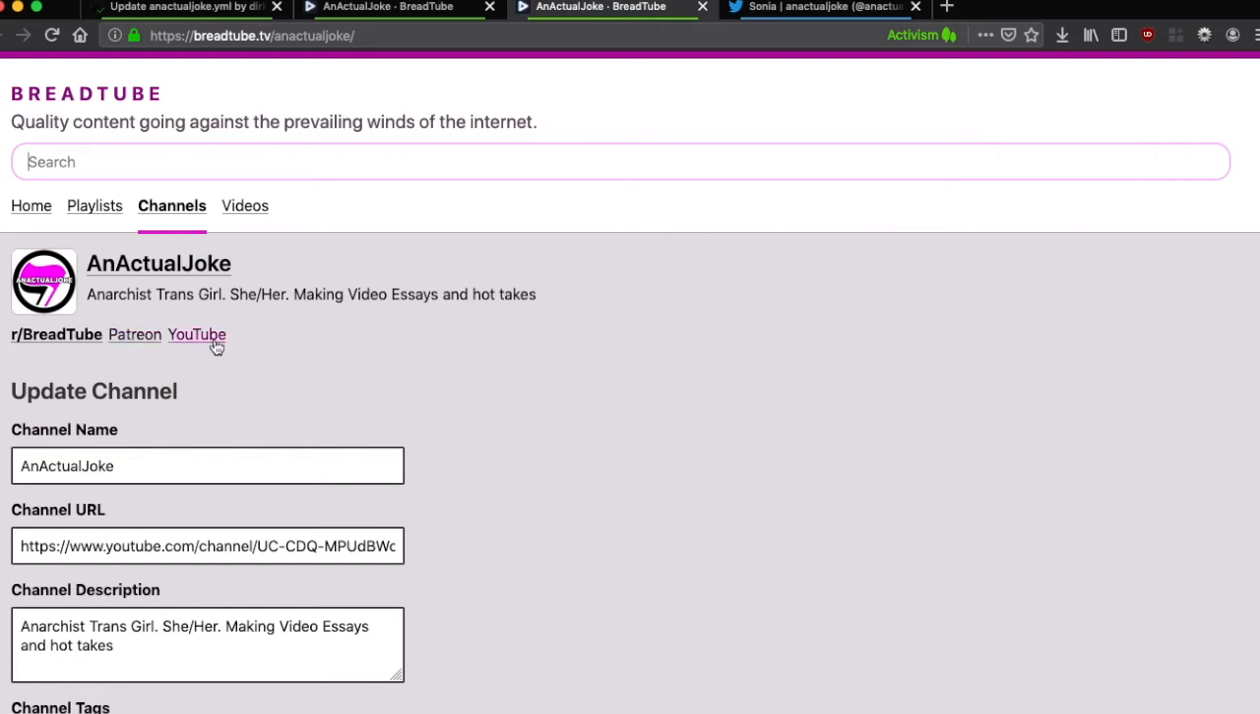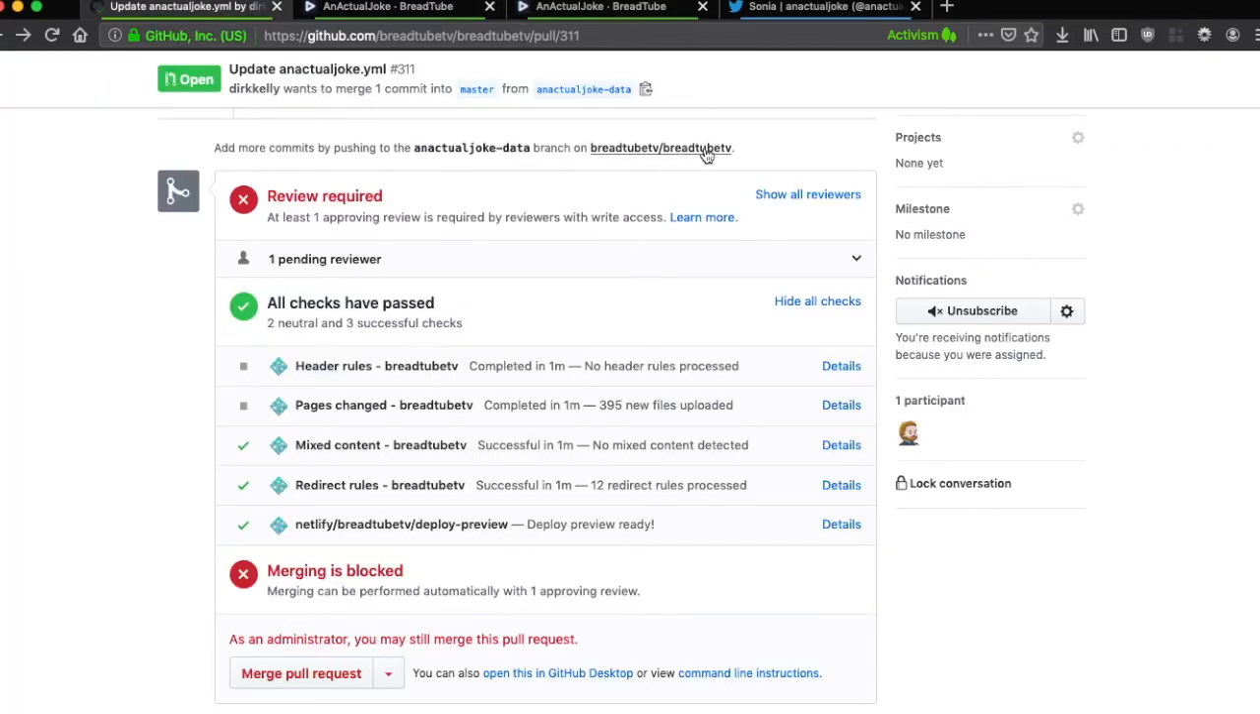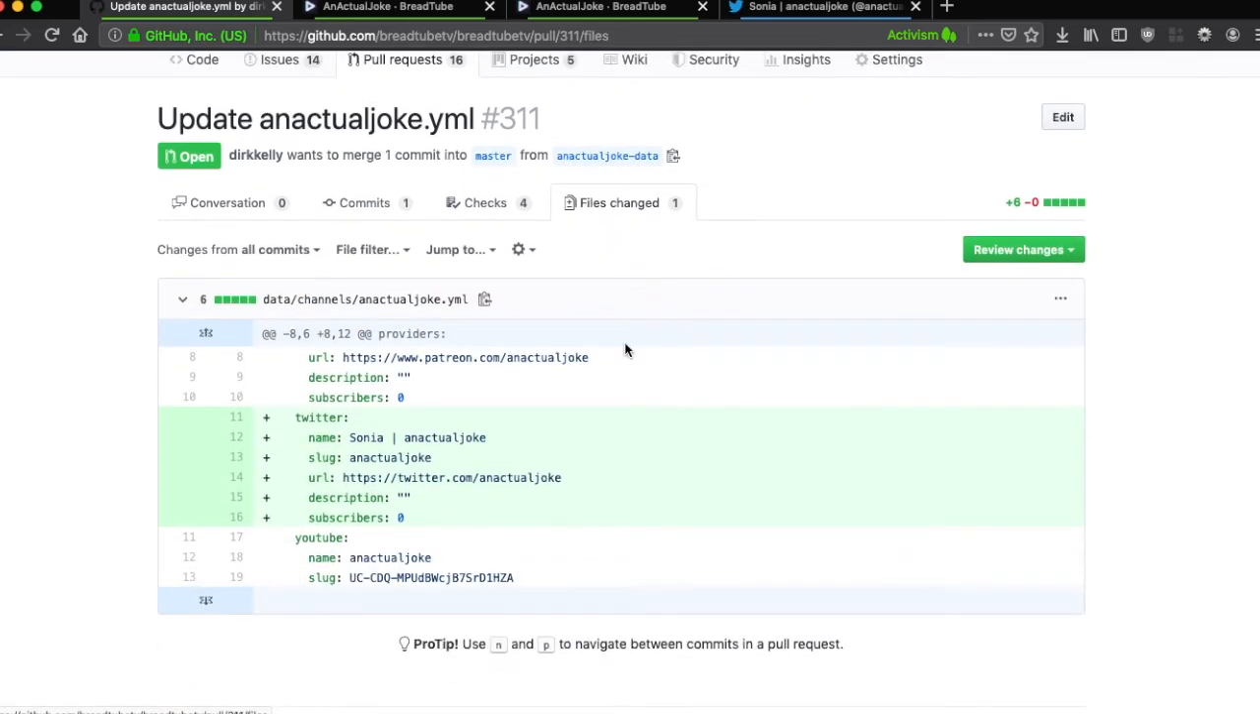So production does not have Twitter. The deploy preview does have Twitter. If we click on Twitter, we'll see that that's working. So that's how you update information for a channel. Now you have this pull request with this one change.